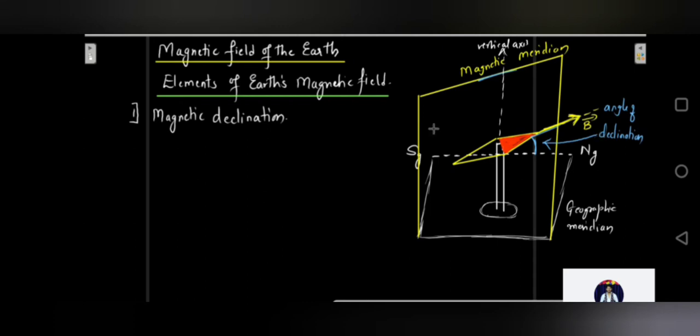By knowing this declination, we can easily determine the vertical plane in which the Earth's magnetic field would lie, correct? And supposing you are asked the value of this declination in India, it is also given to us. In India, the values at Delhi and Mumbai are given.